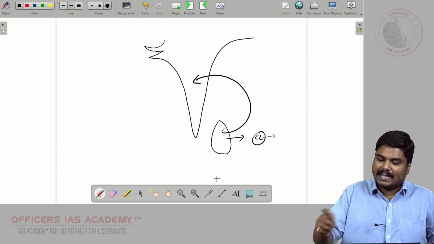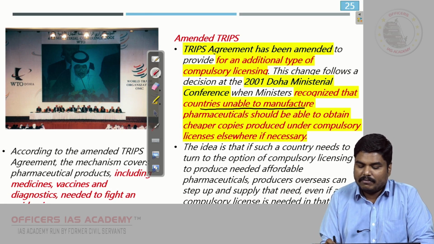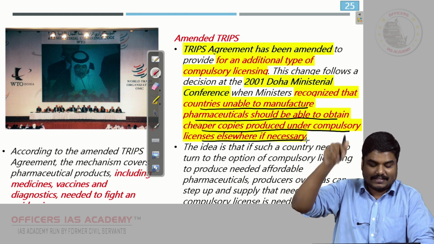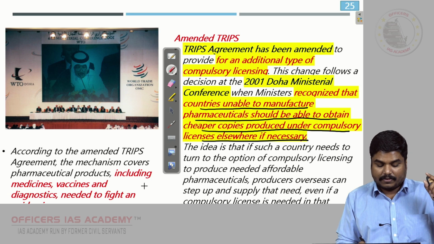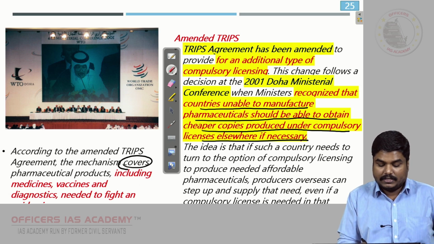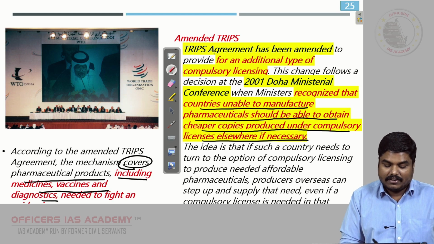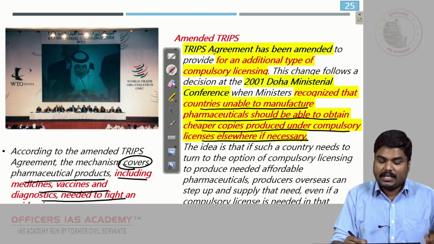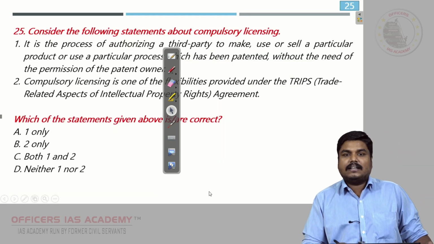A provision was added. So countries that are unable to manufacture pharmaceuticals should be able to obtain cheaper copies produced under compulsory licensing elsewhere, if necessary. And you should also know, this agreement covers not just pharma products, it includes medicines, vaccines, and diagnostics to fight a particular disease. Even diagnostics can be covered under this.